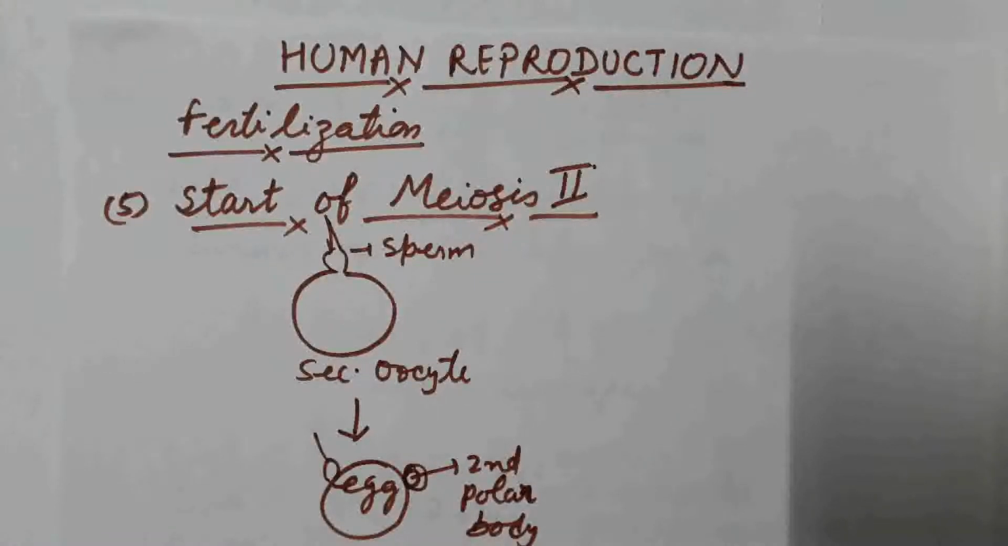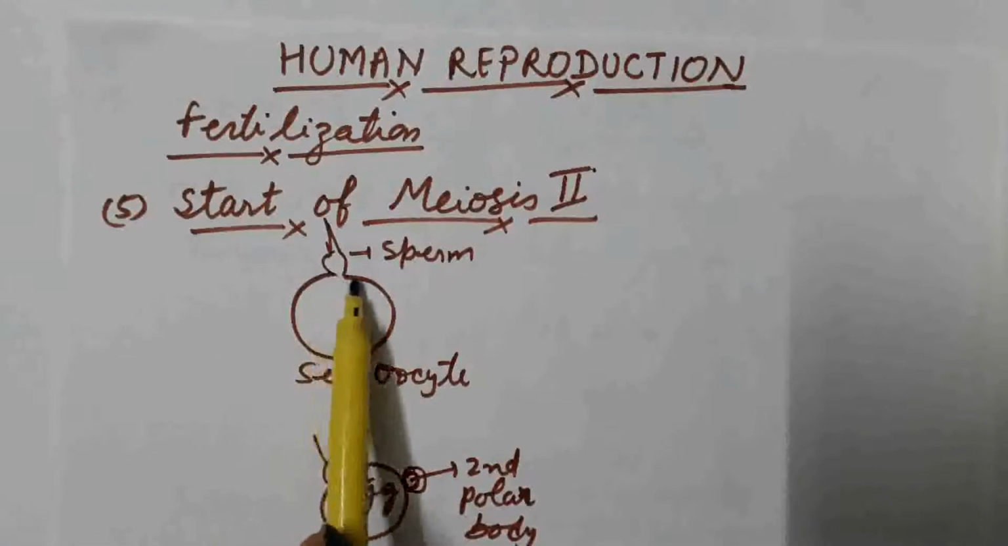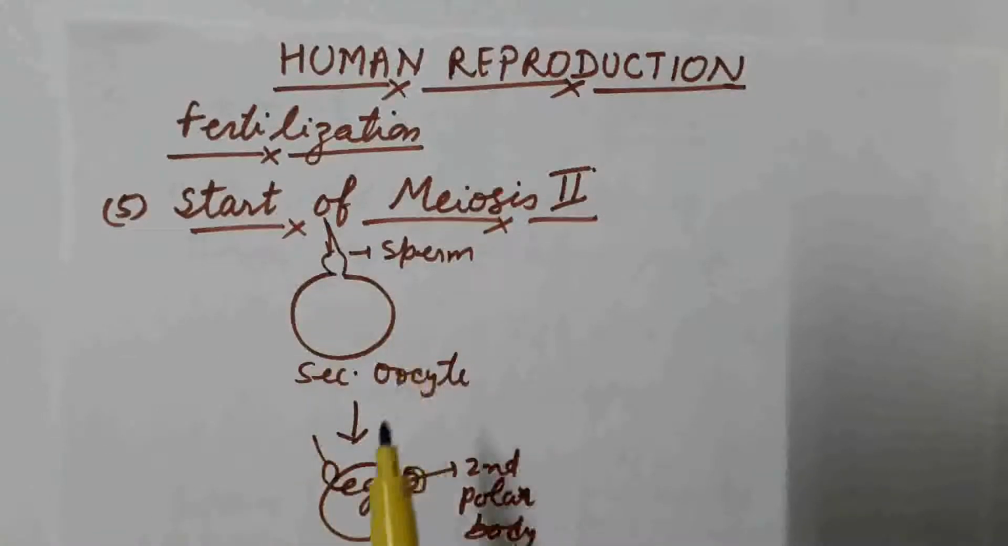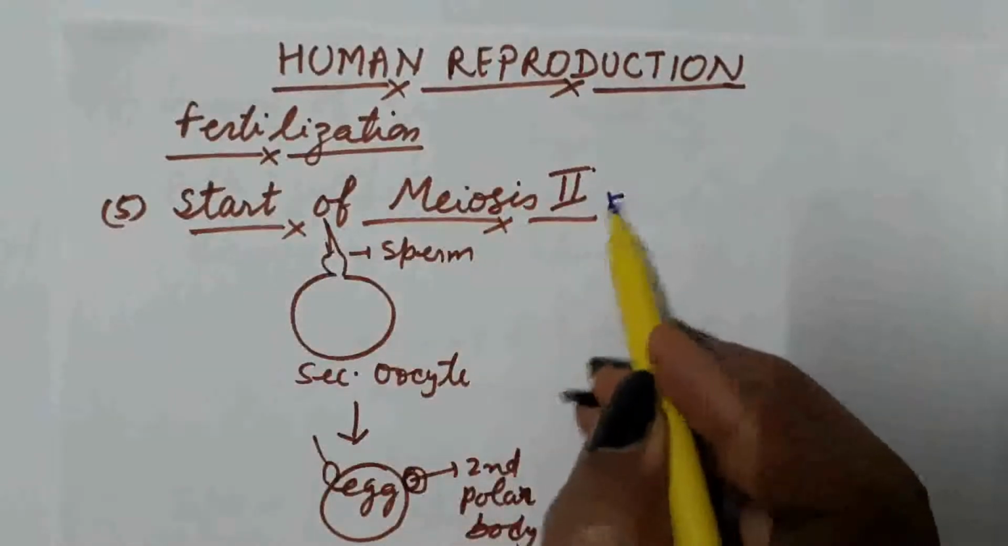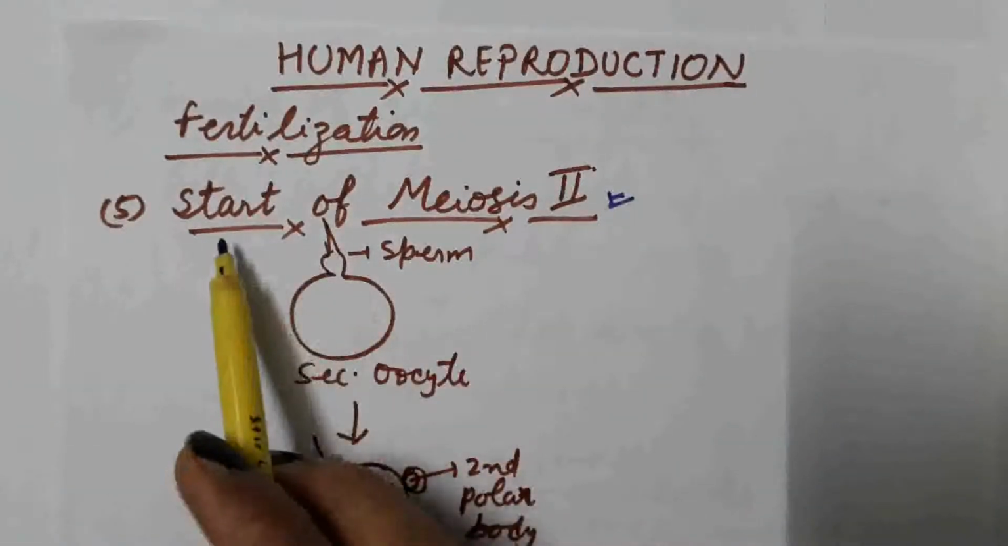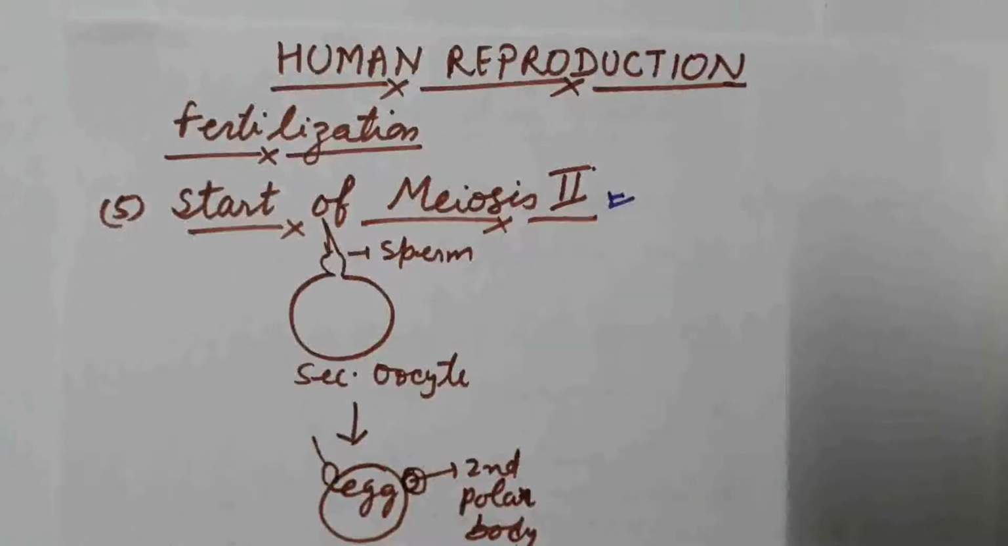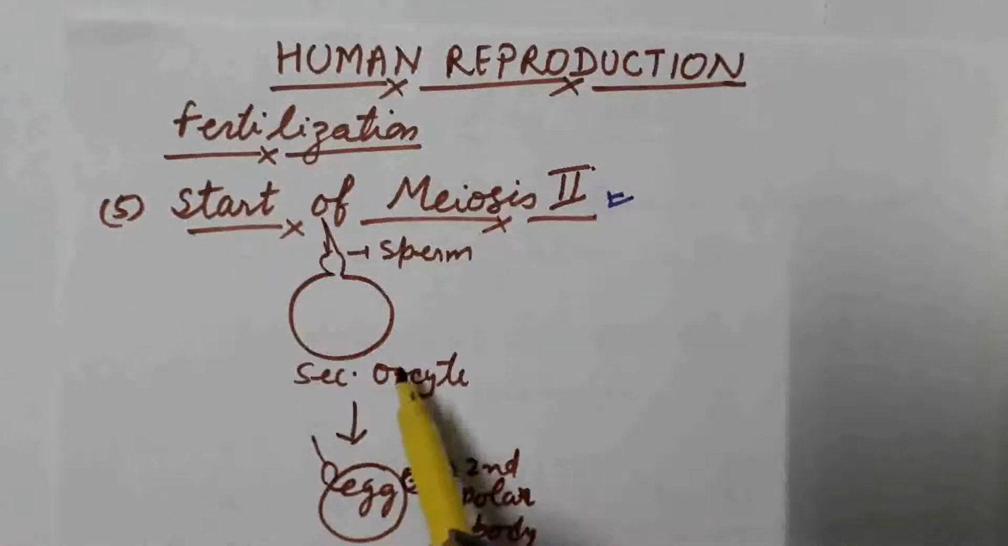because here the egg is present in the form of secondary oocyte. Meiosis division is arrested at meiosis 1, and when the entry of sperm takes place and it touches the egg membrane, then in the secondary oocyte the second meiosis division takes place. So the next step is the start of meiosis second in the secondary oocyte.